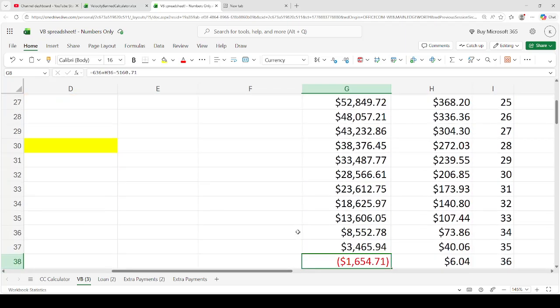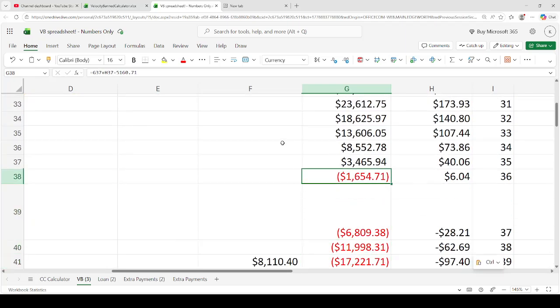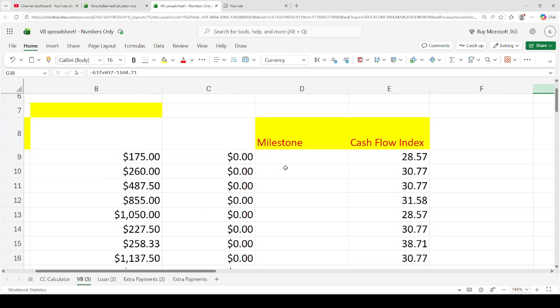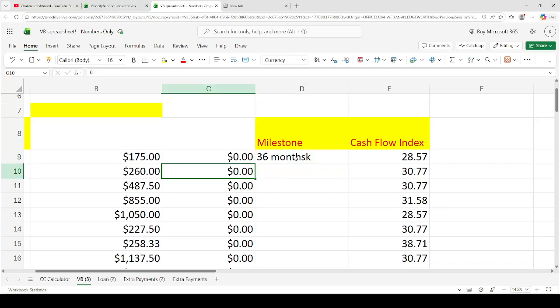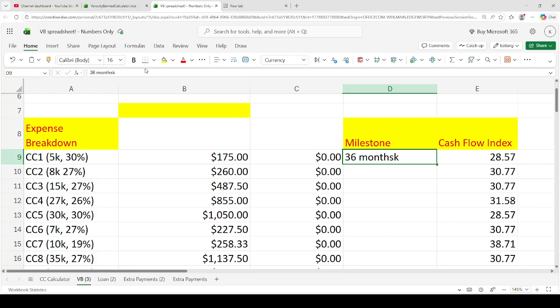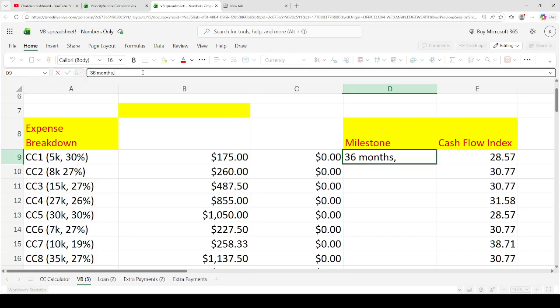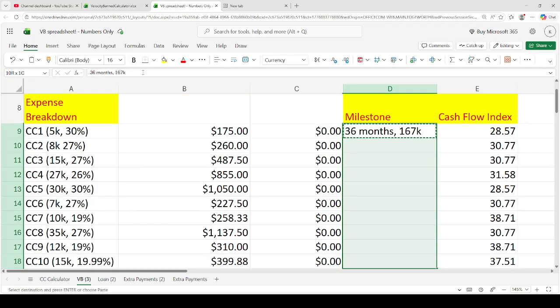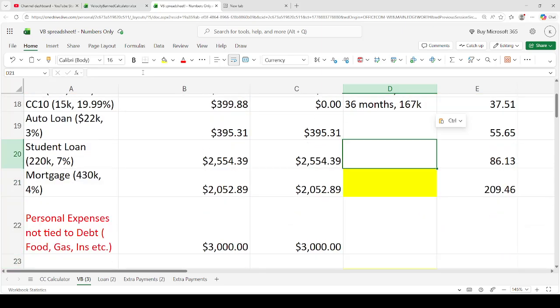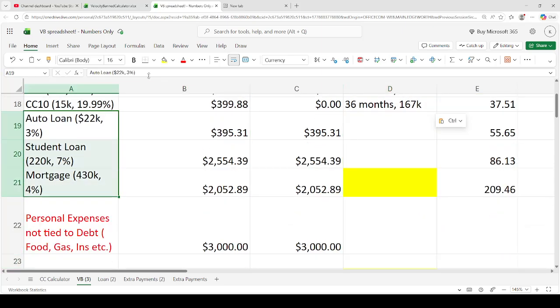And then we see that in month 36, this was all paid off, right? Month 36, it was all paid off. Okay. So 36 months, and it'll be 167K. Okay. And then I'm going to do that. And then we have 3 more loans. So that was easy, paying off the credit card debt.